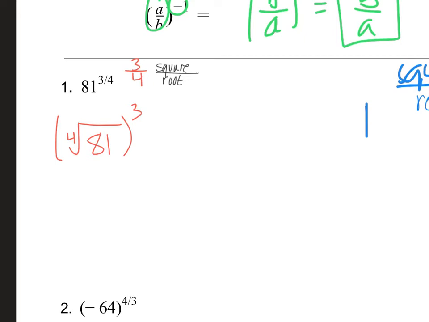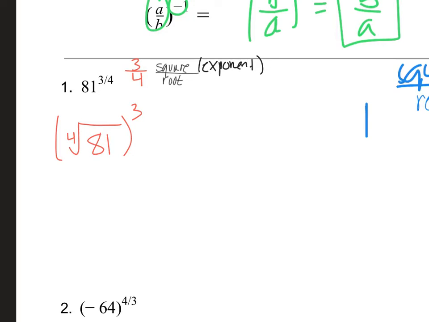So that's what I mean by square root. Obviously, you're not always going to square something. That's only when there's a 2 up there. But when you think squared, you think exponent. So let's just put in parentheses here, exponent, because it's not always going to be squared. In this case, it's cubed. But that just gives you an idea so you don't get mixed up with these. So I have 81 to the 4th root, and then I've got to cube it after that.